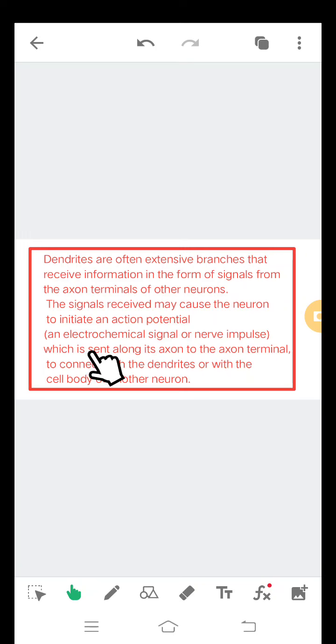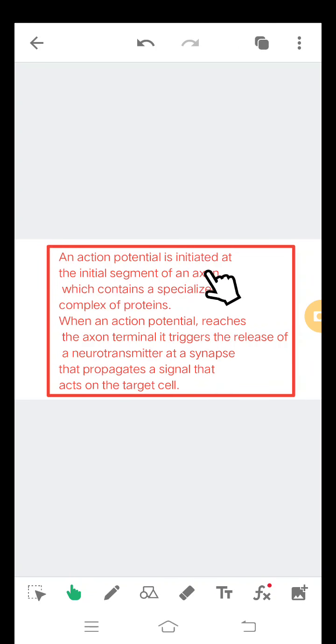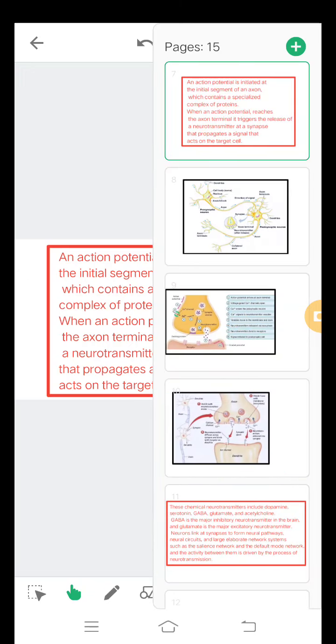So which is sent along its axon to axon terminal to connect with the dendrites or with the cell body of another neuron. Then an action potential is initiated at the initial segments of an axon which contains a specialized complex of proteins. When an action potential reaches the axon terminal, it triggers the release of neurotransmitter at a synapse that propagates a signal that acts on the target cell.